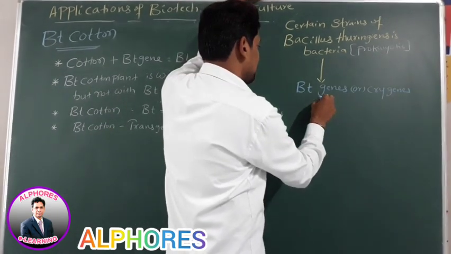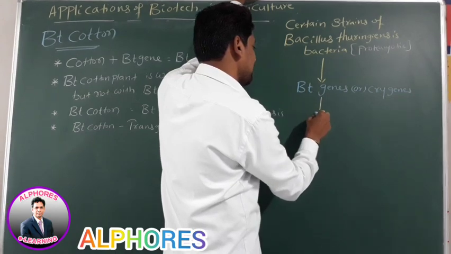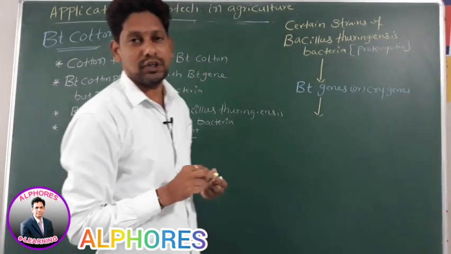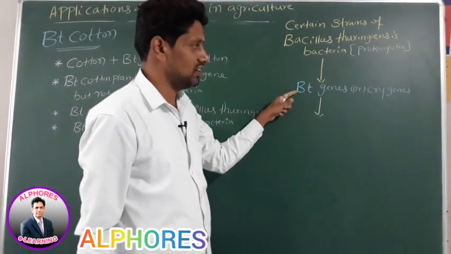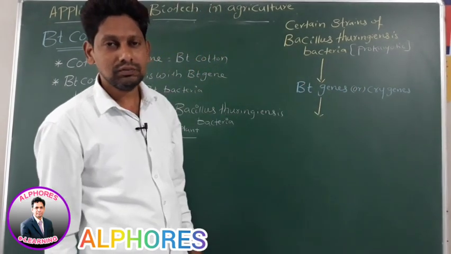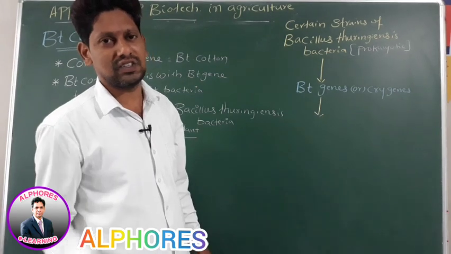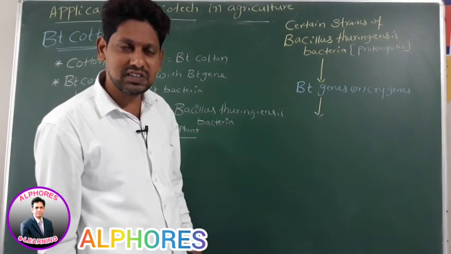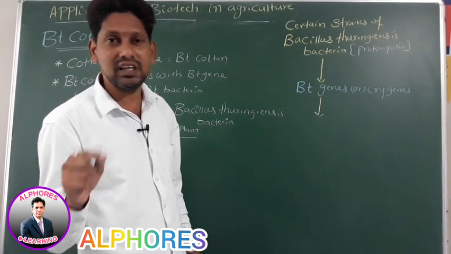What is the use of these Bt genes or Cry genes? They produce crystal proteins. They produce which proteins, sir? Crystal proteins.